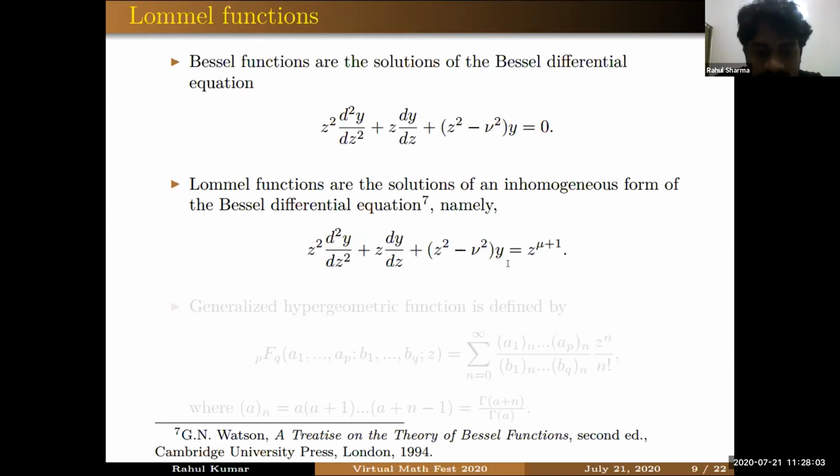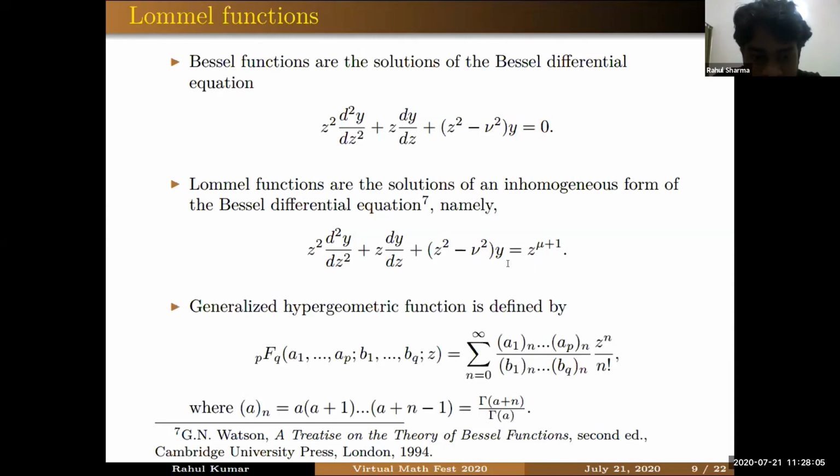So to define Lommel functions, let me give you one definition of generalized hypergeometric functions. They are denoted by this pFq function, and they are defined by this infinite series. You can see that p number of parameters will be coming in the numerator, and these q number of parameters will be coming in the denominator. And this notation is nothing but the shifted factorials.